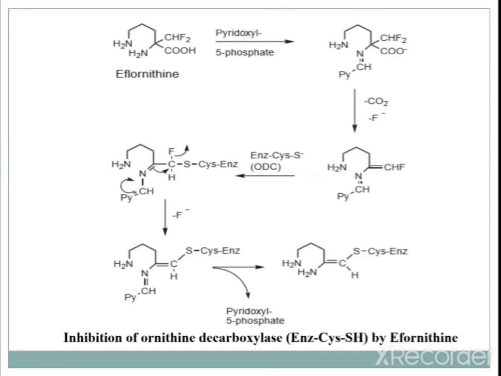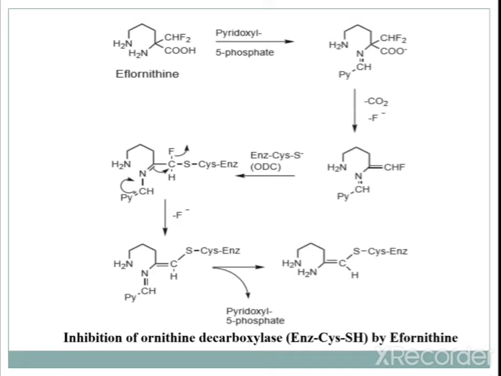Here is the inhibition of ornithine decarboxylase by eflornithine, with the enzyme as Cys-SH. Eflornithine is there with pyridoxal 5-phosphate, and the pyridoxal attaches to the NH2 of the eflornithine structure. In the second stage, CO2 and fluorine are removed from the intermediate and you get another intermediate.